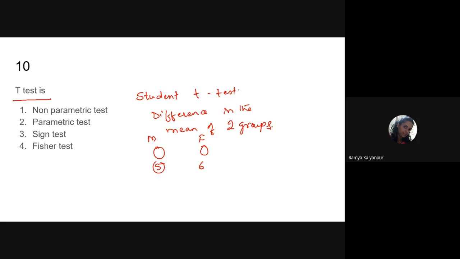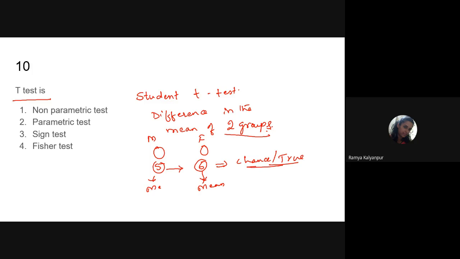Now 5 and 6 are what? Average value, or we call it mean value, mean of boys and mean of girls. Now we want to see whether this difference in mean value is really because of chance, or is there truly any difference between these two values. To check this difference, we use a statistical test that we call the Student t-test. This test is applicable only when there are two groups.